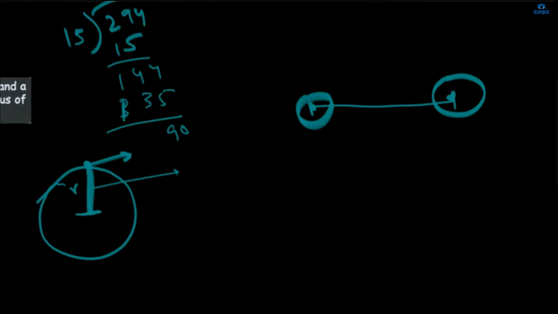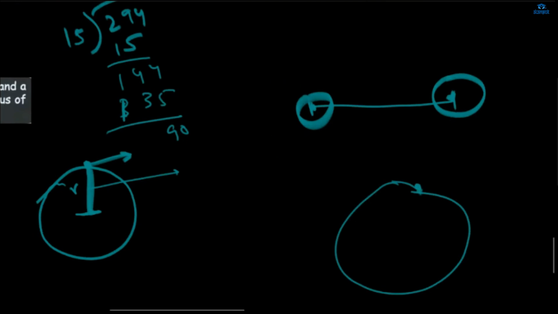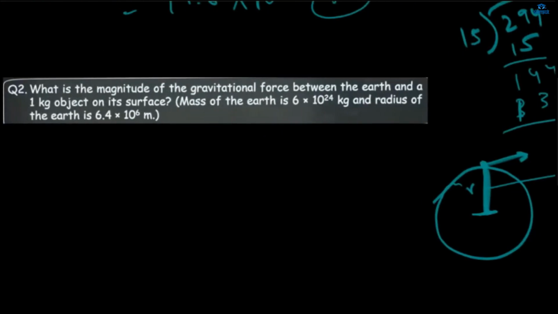So we'll take only the radius of the Earth as their distance.